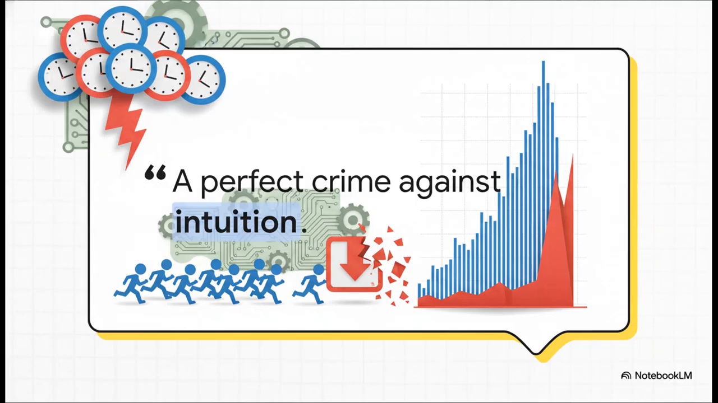Yeah, it really is a perfect crime against intuition, isn't it? You add an await sleep 1000 command, and you're thinking, great, my tasks will now be spaced out by 1 second. But instead, they all wake up at the exact same millisecond and just hammer your downstream service. I mean, how is that even possible?